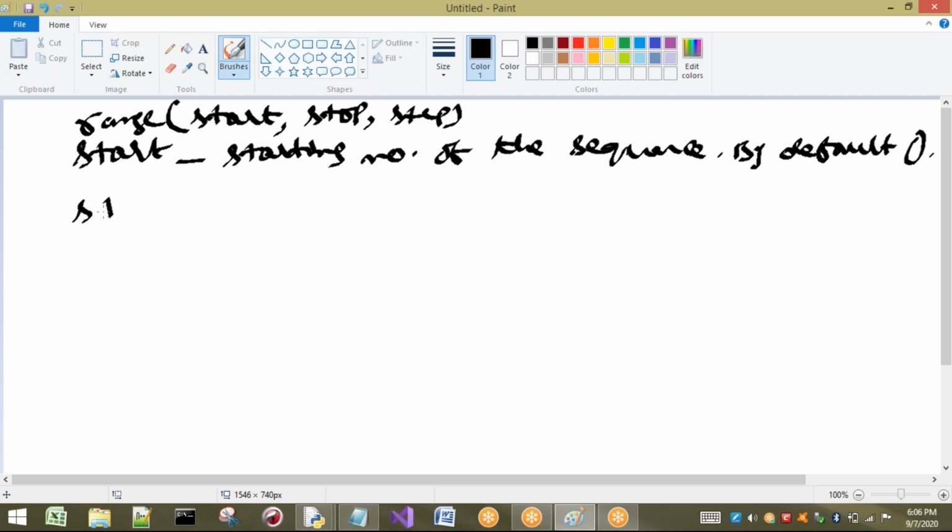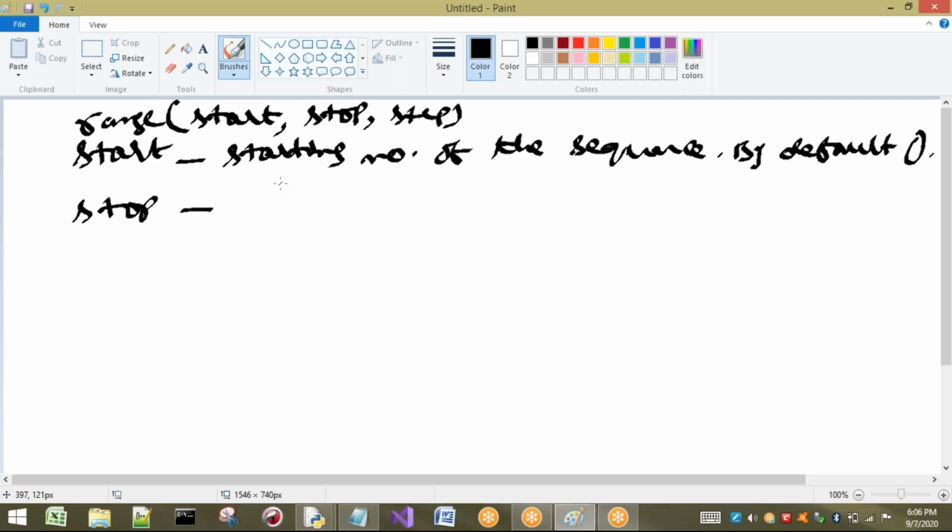Next, come to stop. A stop argument is an upper limit. Here start is the lower limit of the sequence and stop is the upper limit. That means if you take 0 to 256, the values will not be taken up to 256, it will take only up to 255. So the stop argument is the upper limit, which generates numbers up to this number. Let us see with examples.